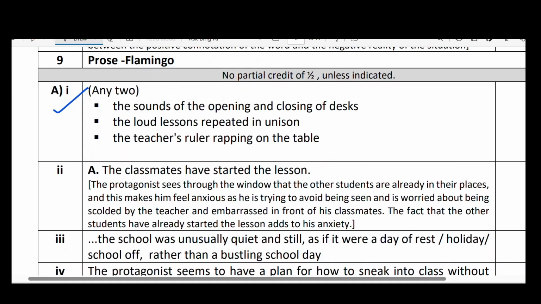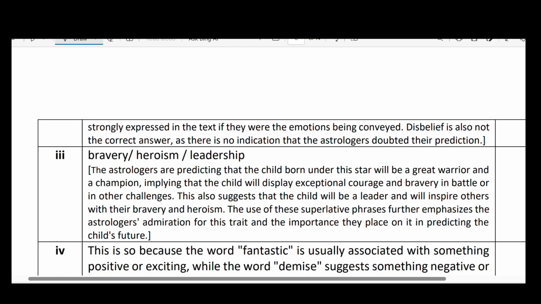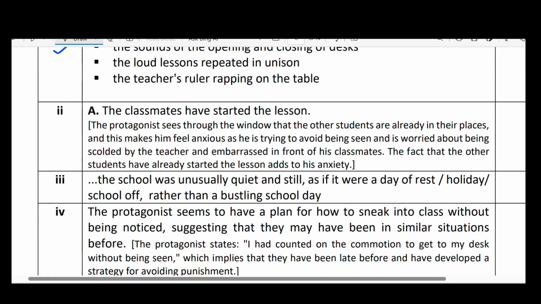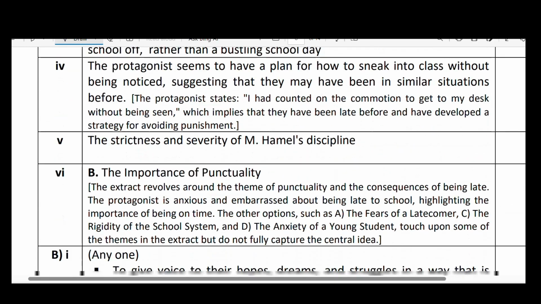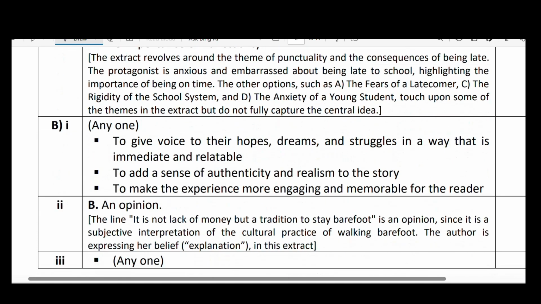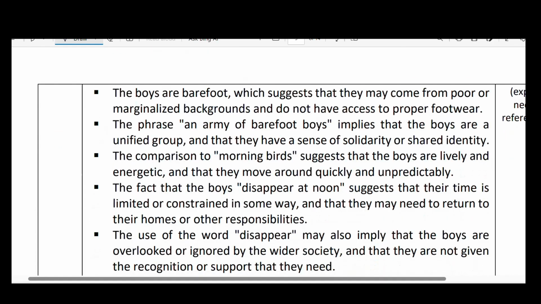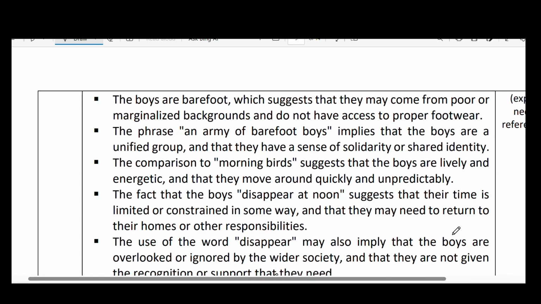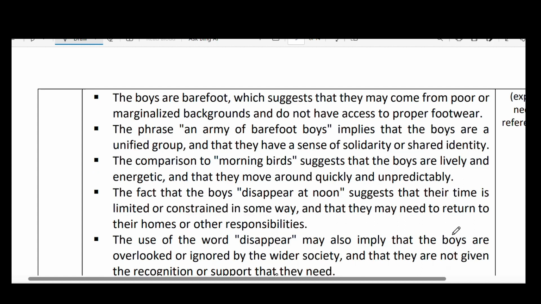I'll give you the answers from our answer key, so that there are many answers given. Why am I showing you the answer key also? At least there will be some impression in your mind when you see the straight answer here. The boys are barefoot, which suggests that they may come from poor or marginalized backgrounds and do not have access to proper footwear.